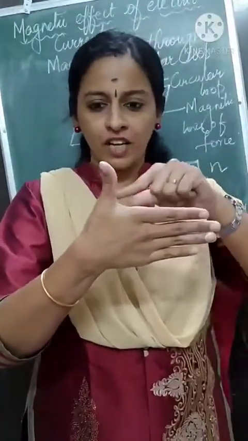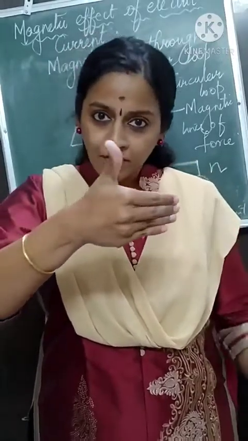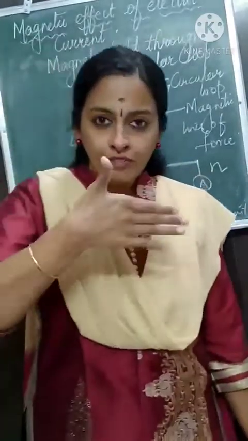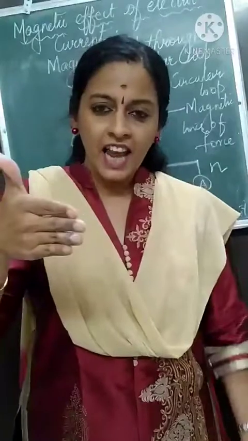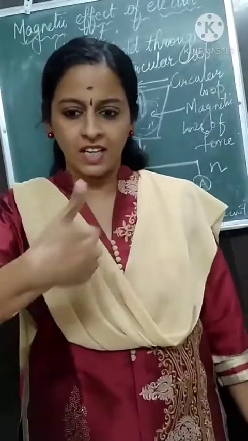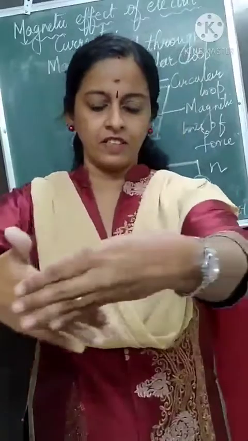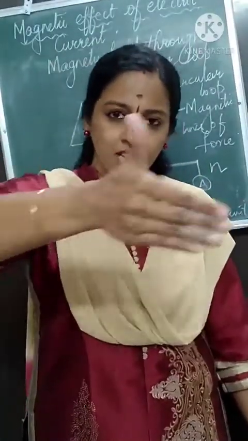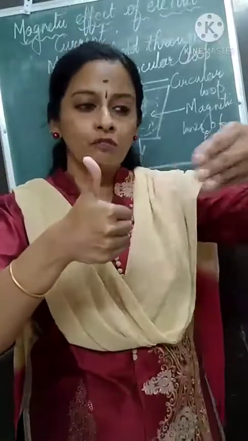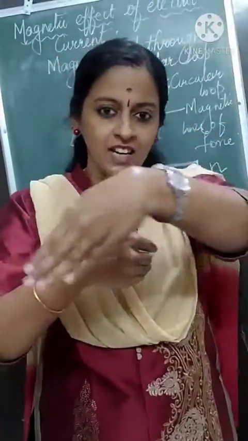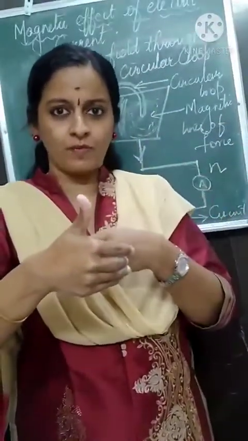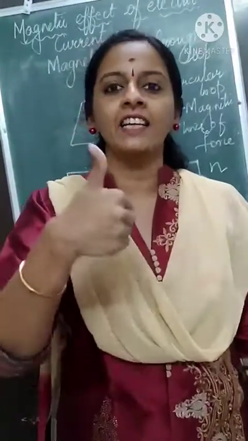If the direction of current is upward, then the direction of magnetic field will be the direction of the curled fingers. We imagine that the current carrying conductor is the thumb, then you turn the fingers towards the conductor. So my fingers are coming in this direction, and the direction of magnetic field is this way. When the current is upward, the magnetic field is in this way. This is called the right hand thumb rule.